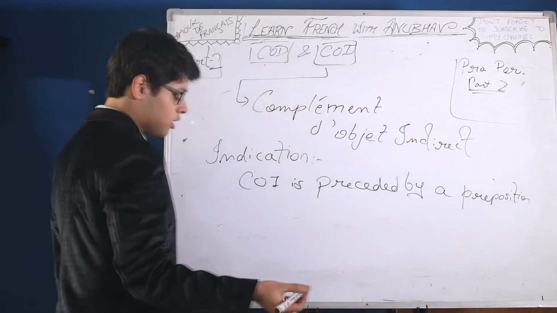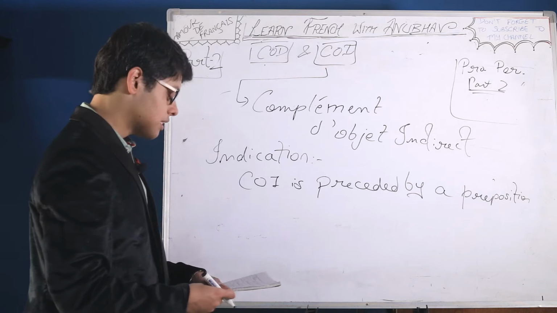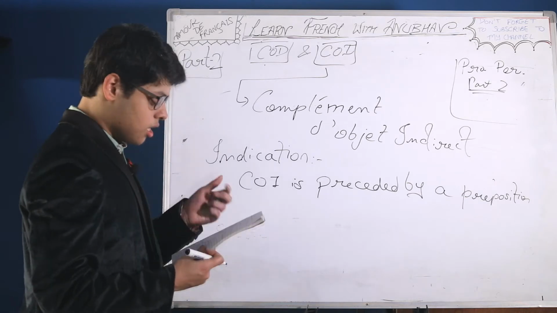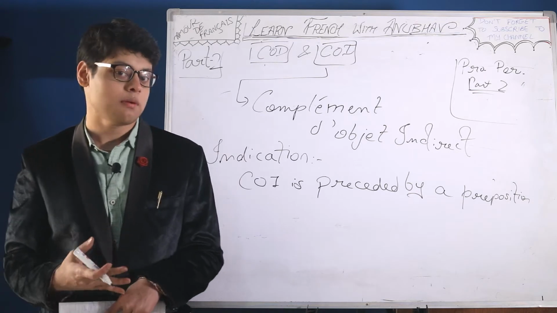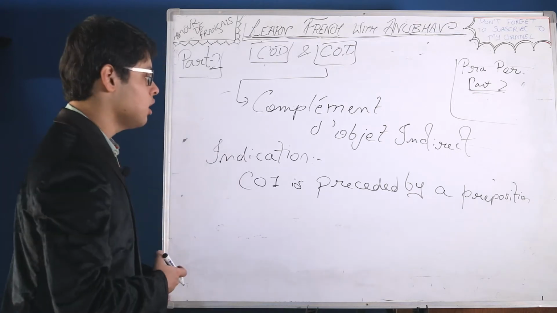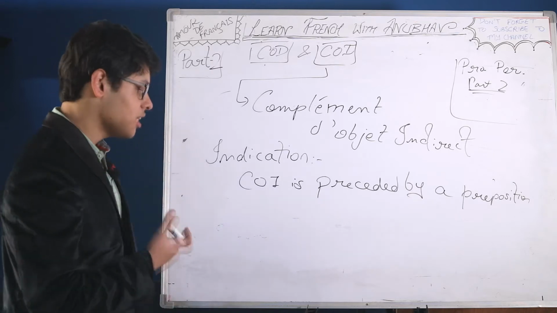I hope you remember in my previous video, if you have watched; if you haven't, the link will be put in the description, that in COD there's no preposition put before the object, right? But here the main indication is that a preposition is put.